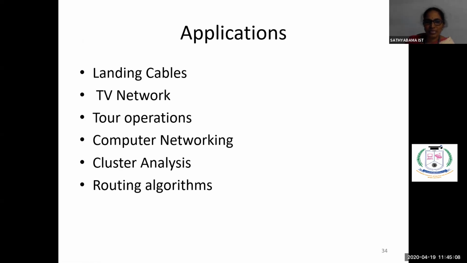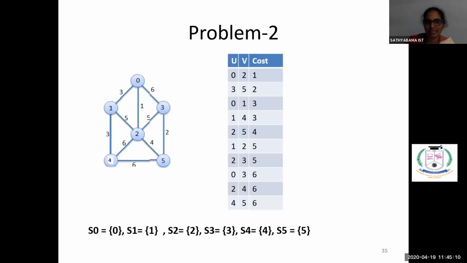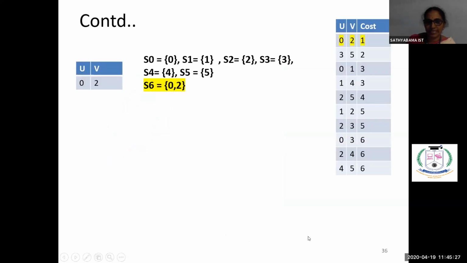And just one more problem, I'll run through the slides. This is another problem. We have vertices from 0 to 5, meaning 6 vertices. The final spanning tree should contain 5 edges. So first of all, see all the edges we are sorting in ascending order. Then create sets having all these vertices.